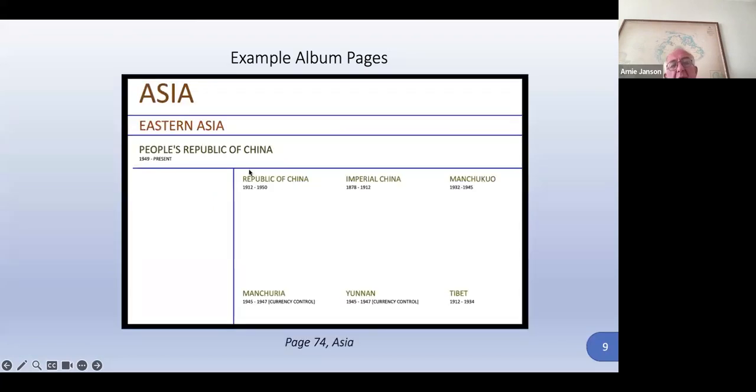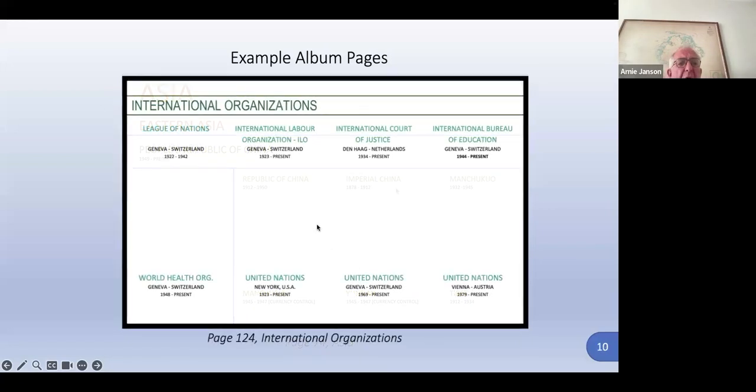We look at China, of course, the People's Republic from 1949, but there was also the Republic of China, Imperial China, Manchuria, Yunnan, Tibet, and that's just part of the Asia pages. This is all page number 74. International organizations, you asked about them.